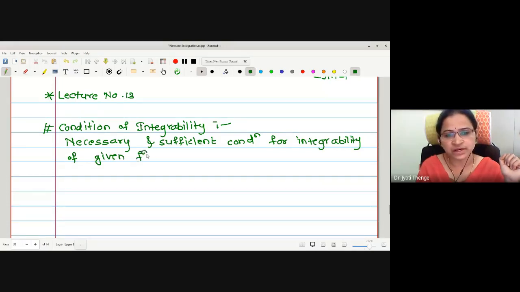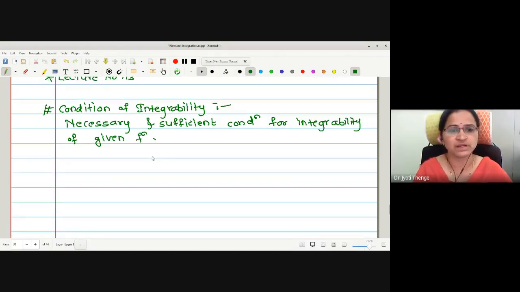Now this condition of integrability we are going to state in two different forms. The difference between the two forms is not much. First we will try to understand what the two different forms of the condition of integrability are, and then we will discuss the difference between the two.